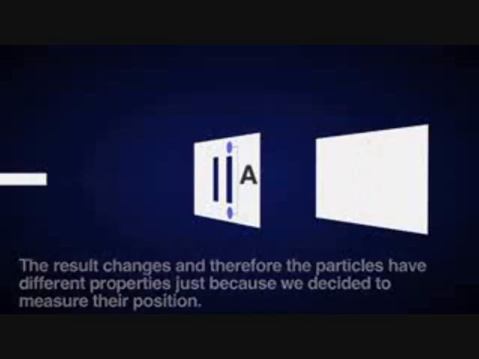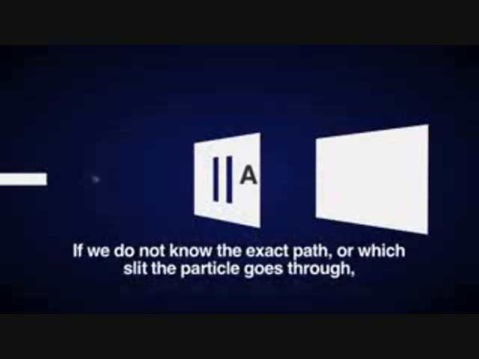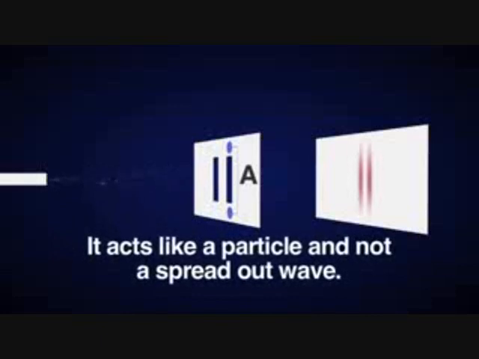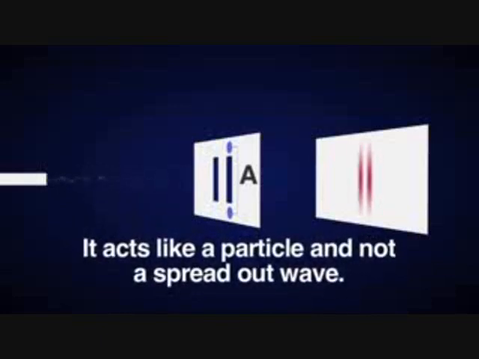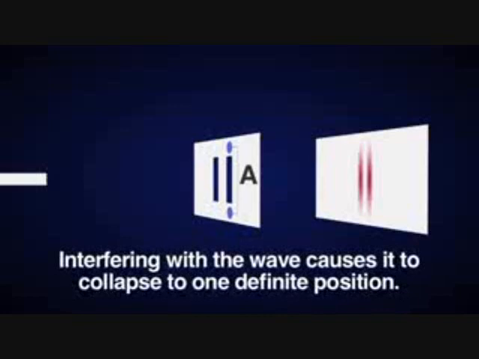So basically, if we don't know the exact path, or which slit the particle goes through, it spreads out and acts like a wave. But if we place a measuring device at one slit and find out which slit it goes through, then since we know the exact path it took, it acts like a particle instead of the spread out wave. Now some say the measuring device is just interacting and causing the particle to collapse from a wave into a particle, and thus collapse is just caused by interaction. Interfering with the wave causes it to collapse to one definite position.